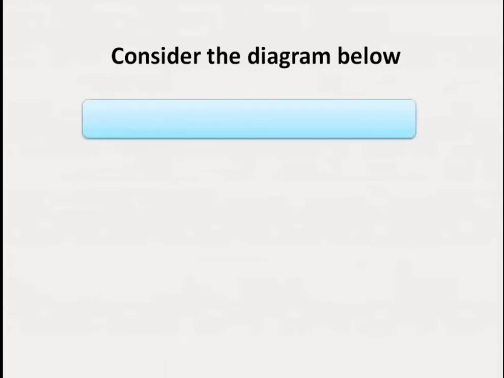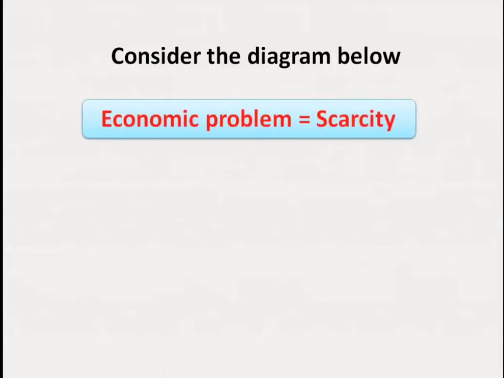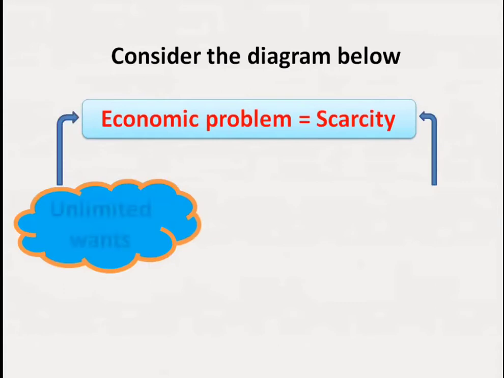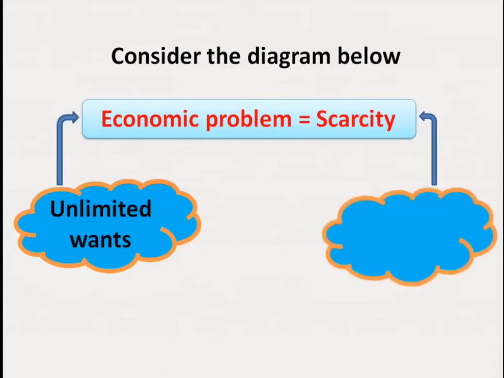Consider the diagram here. There is an economic problem, which is scarcity, but this scarcity has 2 main parts: unlimited wants on one side and limited resources on the other side.